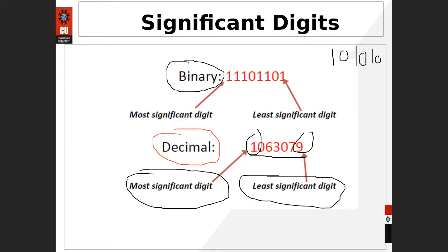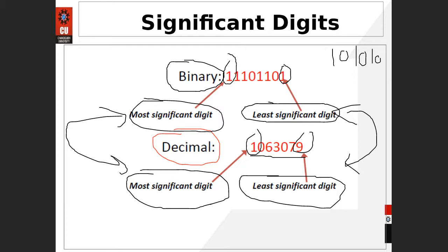So when you want to go for some bigger number, you need to increase the number of bits, similar to the concept we have adopted in the decimal system. Similar to the decimal number system, this one is the least significant digit, and this one is the most significant digit.